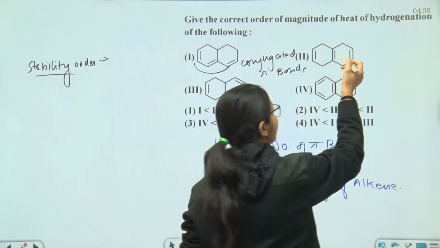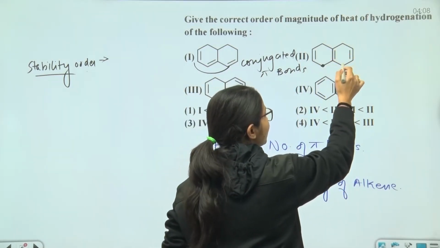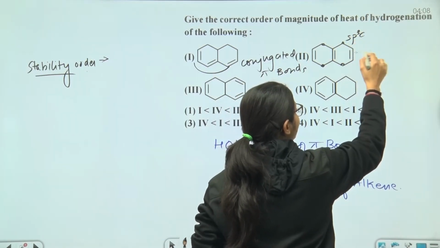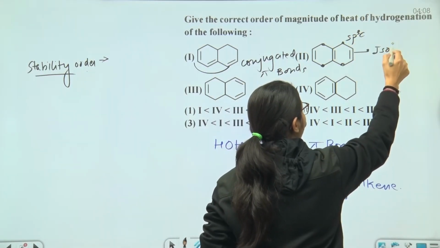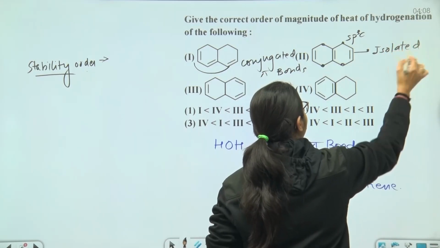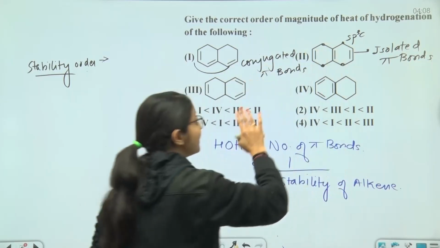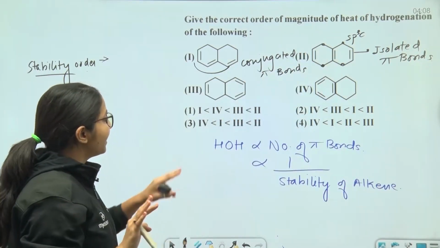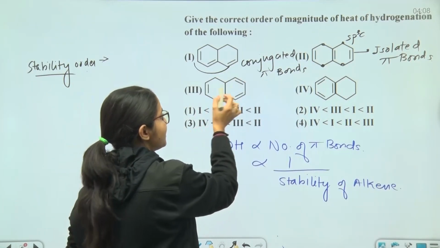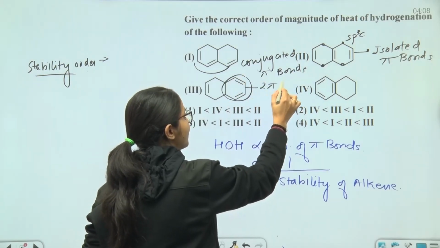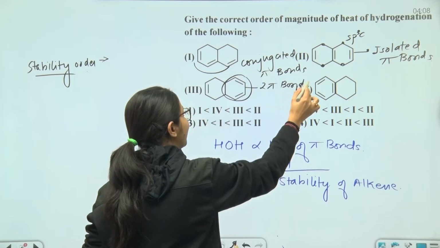Remember this. These are isolated pi bonds because we can clearly see an sp3 carbon between them. So these are isolated pi bonds. Now, conjugated is more stable than isolated. Then what we have here is, we can see that 2 are in conjugation. 2 pi bonds are in conjugation and 1 is isolated.